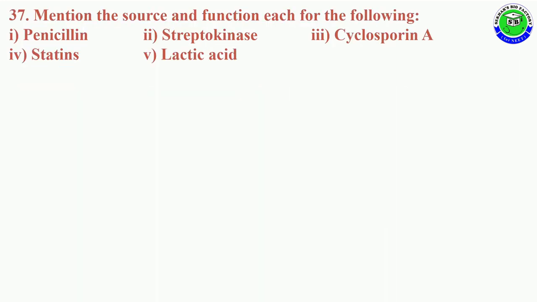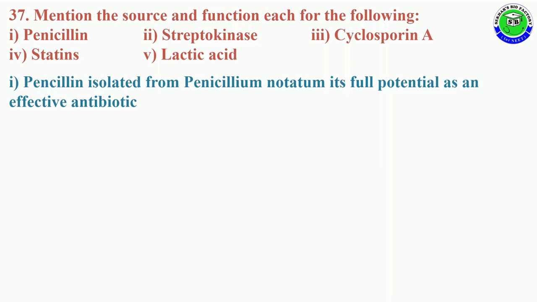Question number 37. Mention the source and function of each of the following. One is penicillin, second is streptokinase, third is cyclosporin A, fourth is statins, and fifth is lactic acid. Penicillin is isolated from Penicillium notatum.